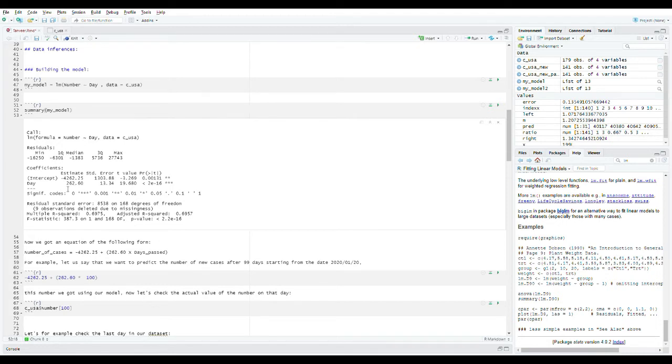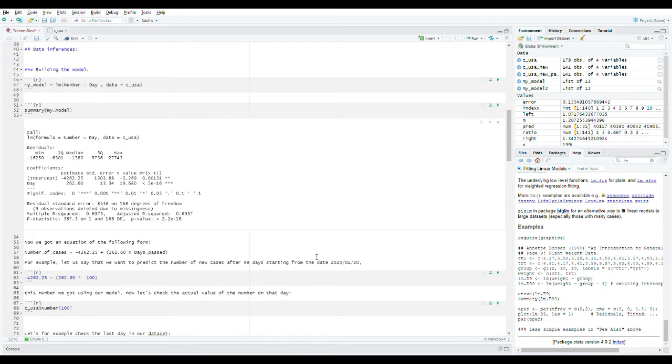We take the estimated value of the intercept, plus we multiply the days passed by the day coefficient. So for example, let's say that we want to predict the number of new cases 90 days starting from the date 20th January 2020.